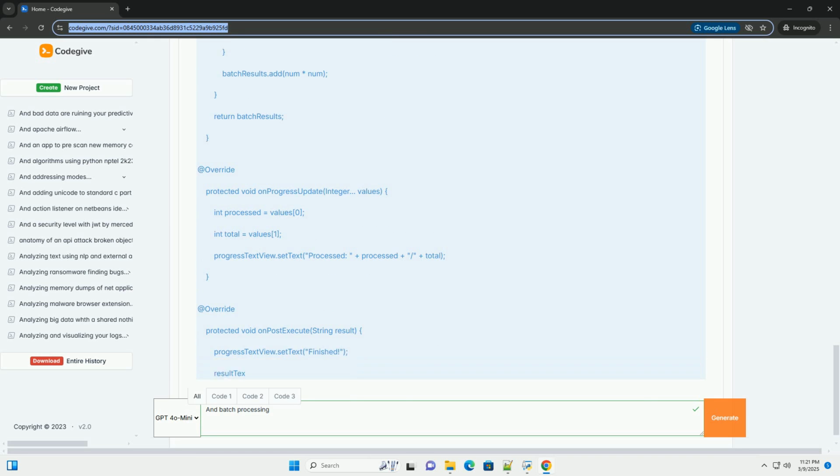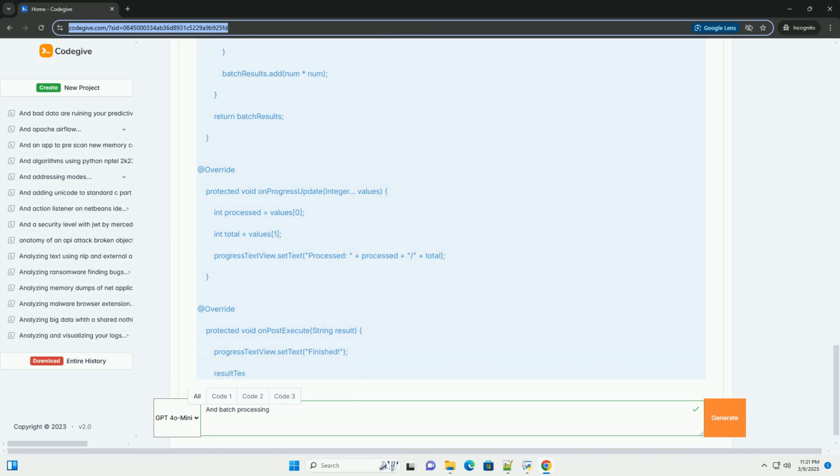Inner classes and contexts. If your AsyncTask or HandlerThread is an inner class of an activity or fragment, it implicitly holds a reference to the enclosing class, the activity or fragment. If the activity or fragment is destroyed before the background task completes, the AsyncTask or HandlerThread will hold a reference to the destroyed activity or fragment, preventing it from being garbage collected. This is a memory leak.